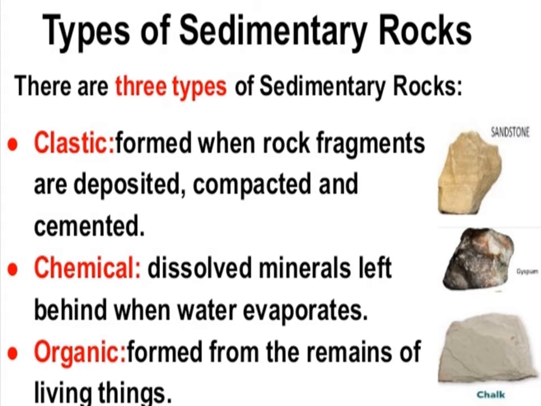Chemical sedimentary rocks form from the dissolved minerals left behind when water evaporates. An example of chemical sedimentary rock is gypsum. Organic sedimentary rocks form from the remains of living things. And an example of organic sedimentary rock is chalk.